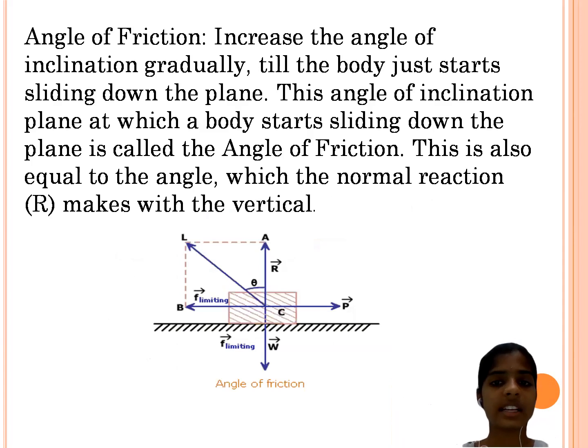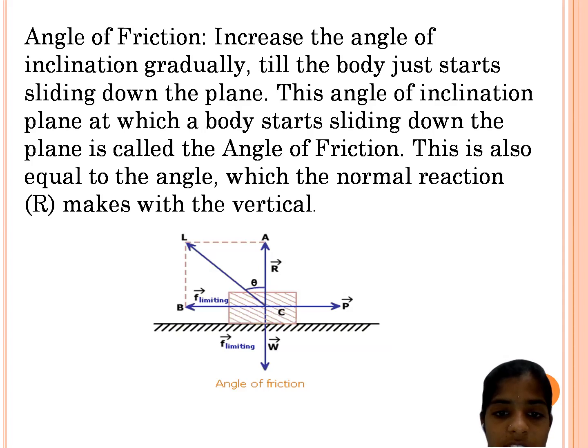For the angle of friction, we increase the angle of inclination gradually till the body just starts sliding down the plane. This angle of inclination of the plane at which a body starts sliding down is called the angle of friction. This is also equal to the angle which the normal reaction R makes with the vertical. You can observe this clearly in the figure, and by using the terms we can understand it easily.